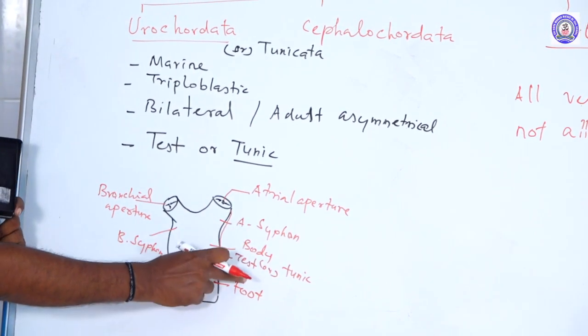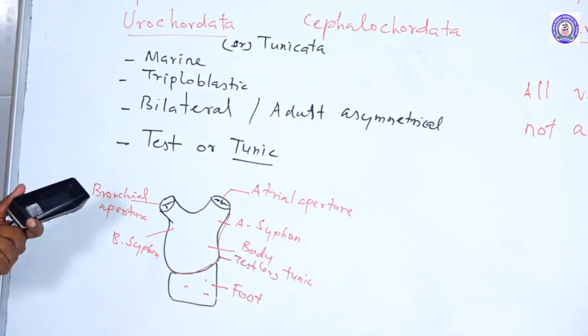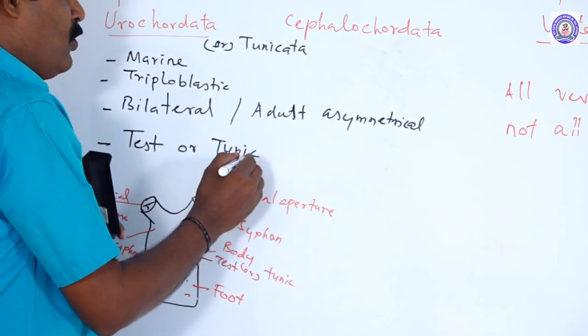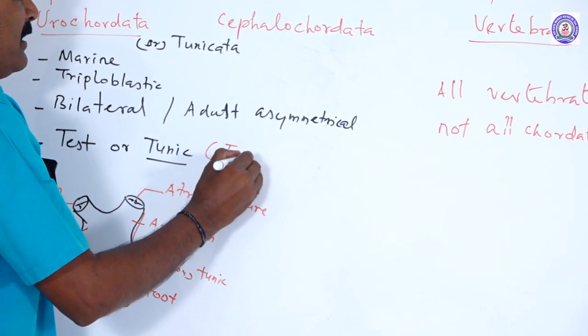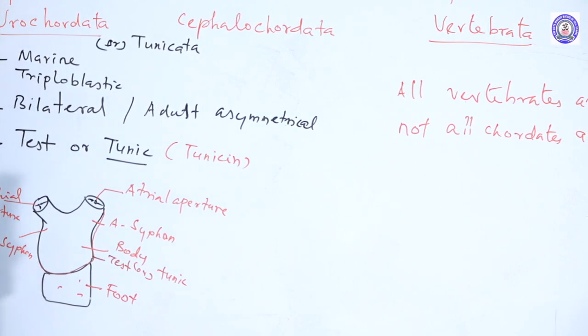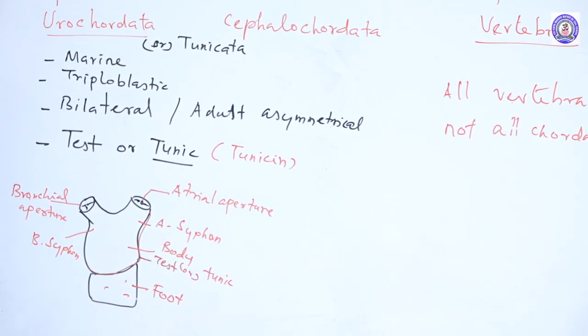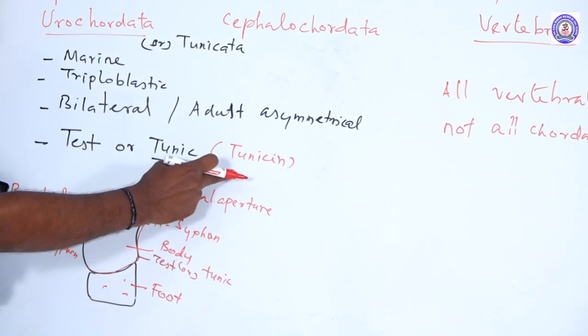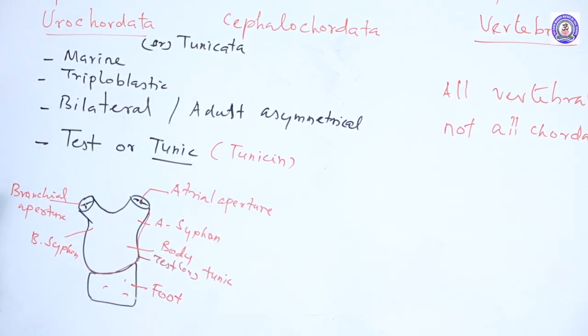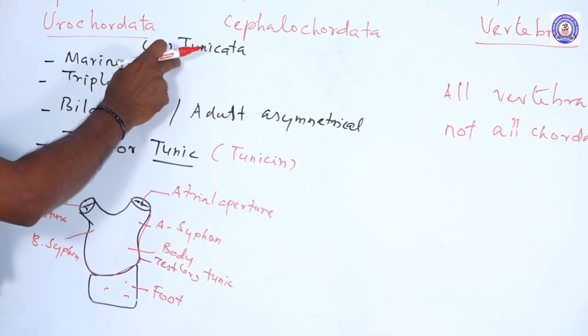The tunic is made up of a special cellulose-like structure called tunicin. Tunicin is a polysaccharide, a cellulose-like organic substance. Hence the name tunicata.